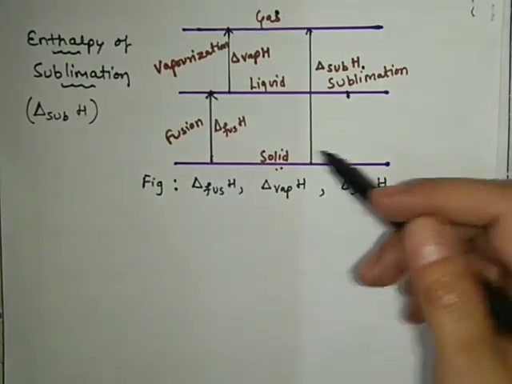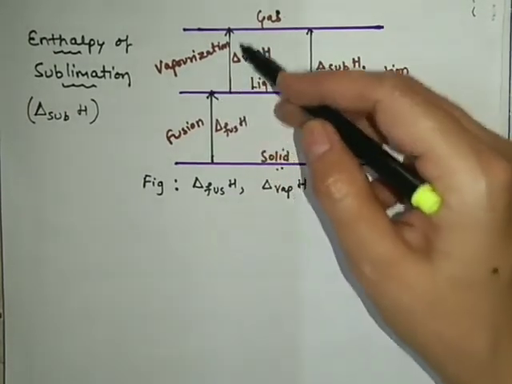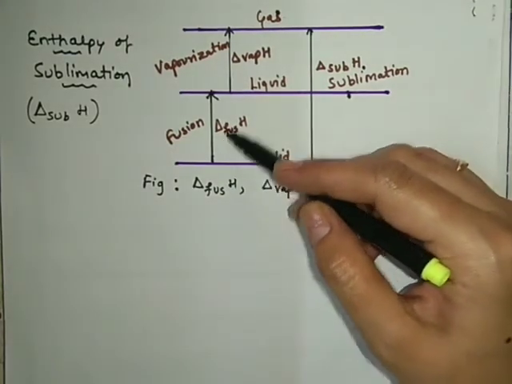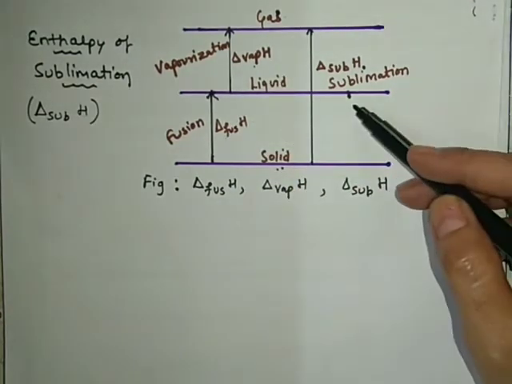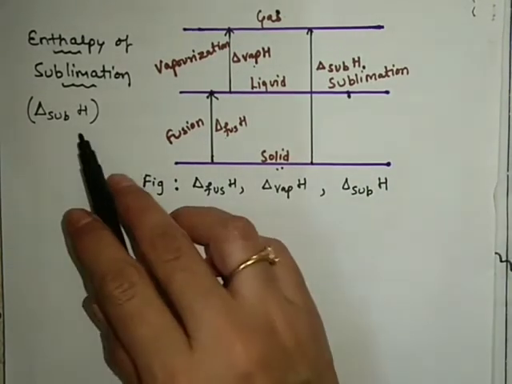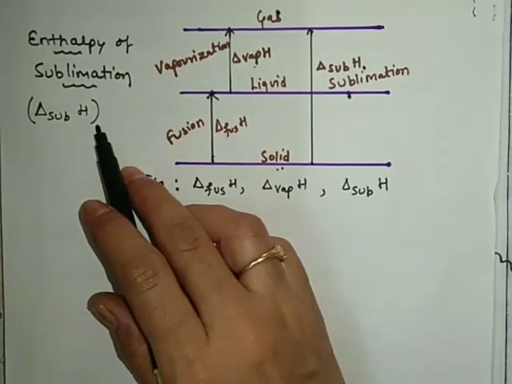Okay, and if we consider two processes, fusion and vaporization, then you will find that the sum of these two is equal to sublimation. So how can I define the enthalpy of sublimation? It is the enthalpy change for conversion of 1 mole of solid directly into vapor phase at constant temperature and pressure, right?